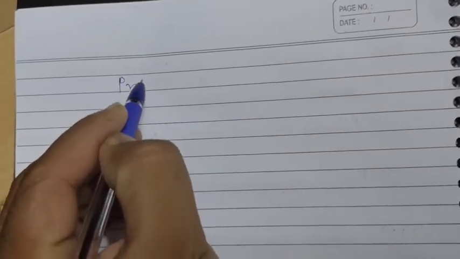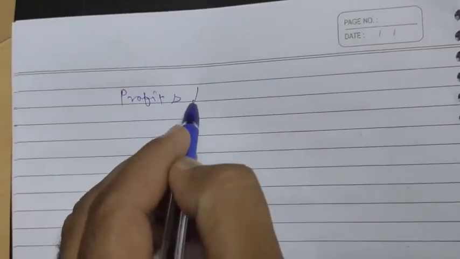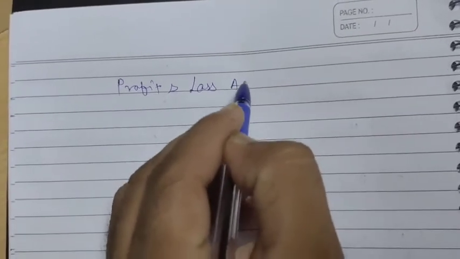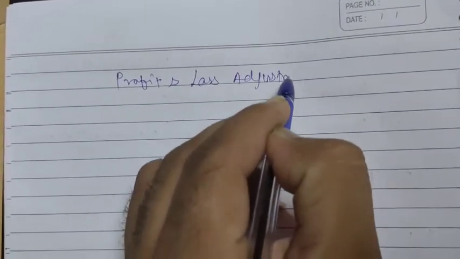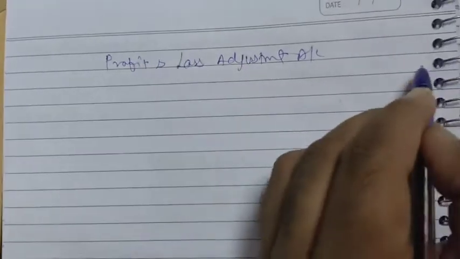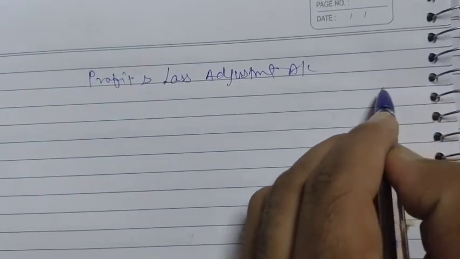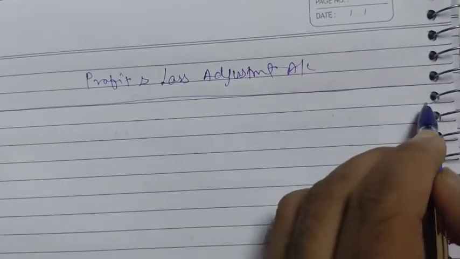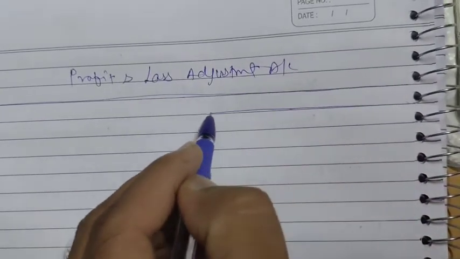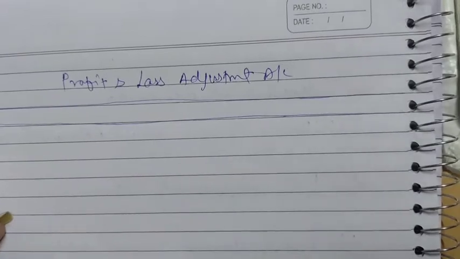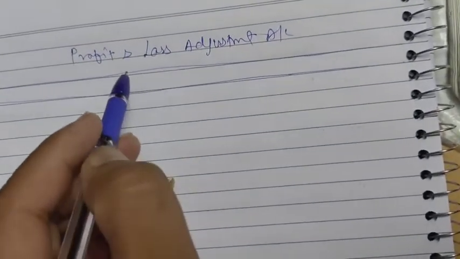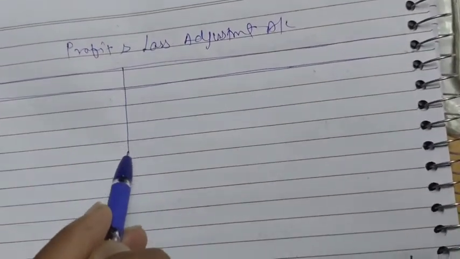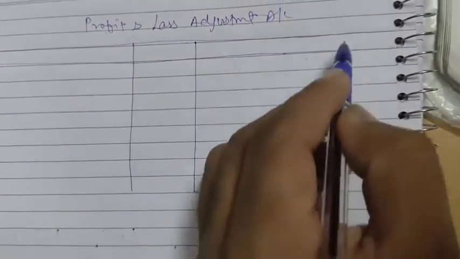Okay, now we will prepare a P&L adjustment account, that is, profit and loss adjustment account. The format is the same as the P&L appropriation account. The difference is that in the P&L appropriation account we can't distribute a loss, but in the P&L adjustment account we can distribute a loss.